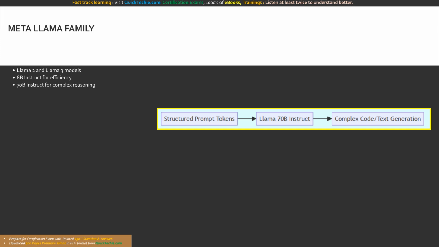When interfacing with Llama, properly structuring special prompt tokens is paramount. These specialized inputs drive the 70B Instruct model to produce breathtakingly complex code and text generation.